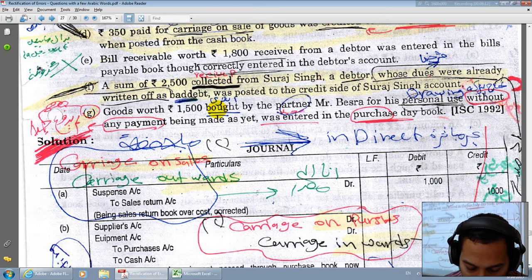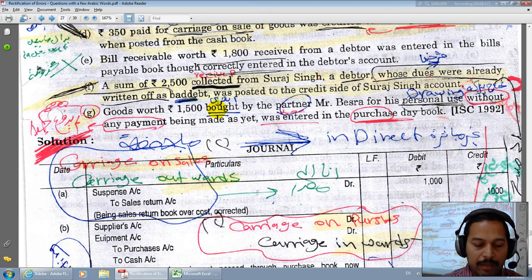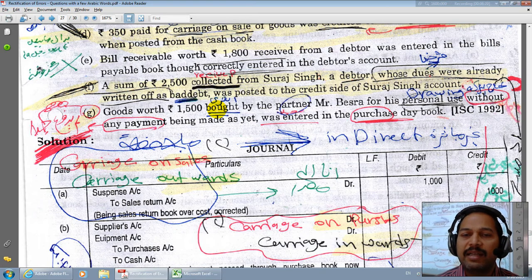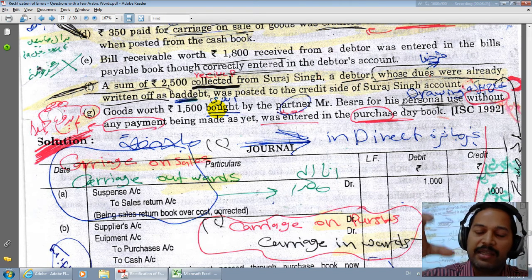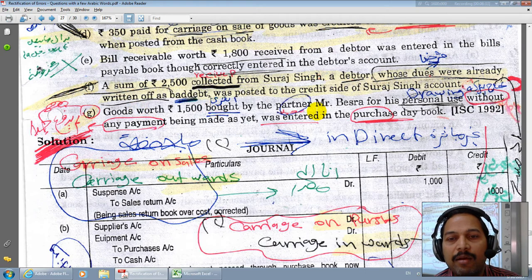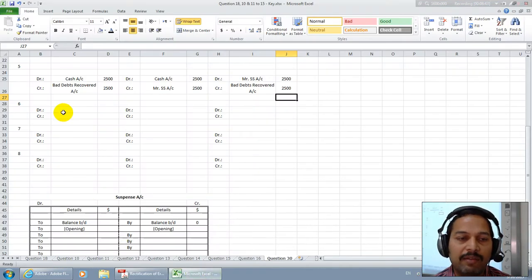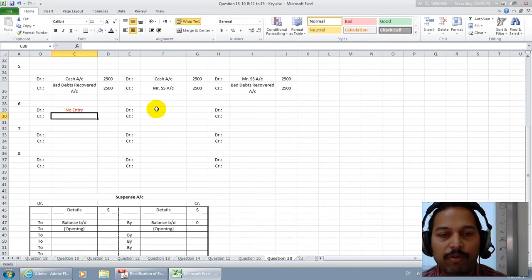Whenever goods are purchased by the partner, we need not write anything. The reason is, whenever the owner is purchasing any goods, we need not write. If at all he is taking goods from the business, we call them drawings. Here he is not taking any goods from the business. What it says very clearly is goods bought by a partner, Mr. B, for his personal use without any payment. That is his personal affair, not at all concerning the business. Whenever it is a personal deal, no entry. We must not write anything.